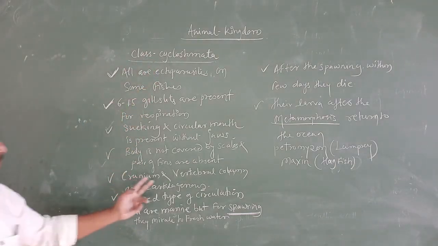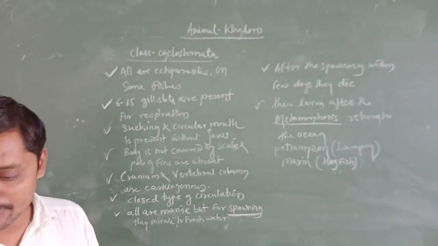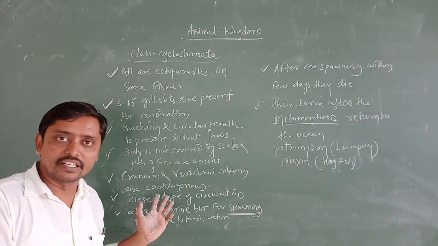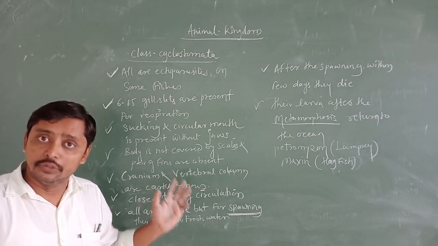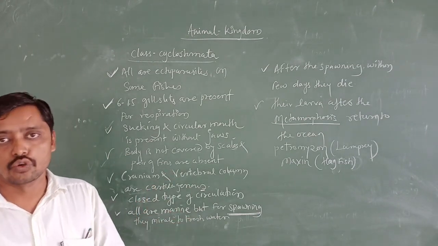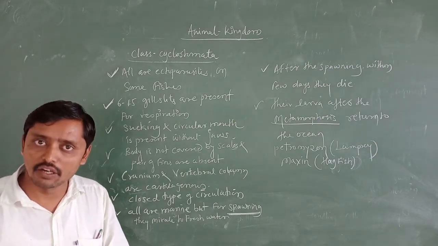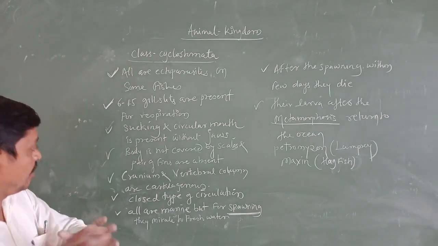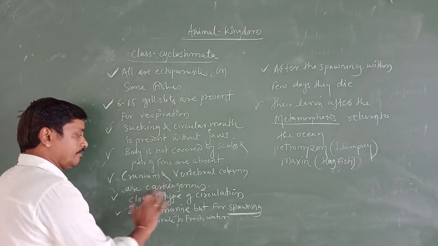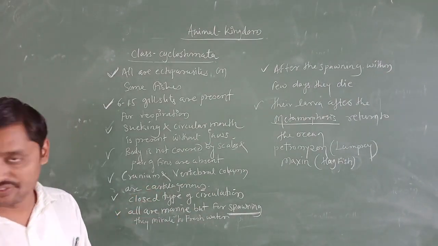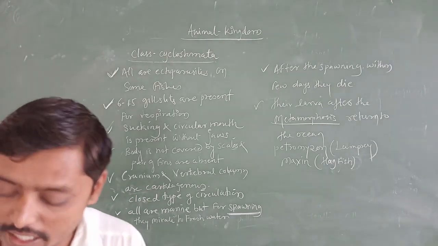Then cranium and vertebral column. This is also common to the vertebrata, in the sense that during the embryonic period a notochord is present, and in the adult that is replaced by the vertebral column. The cranium and vertebral column are made up of cartilaginous material. Cartilaginous in the sense, what is cartilage?